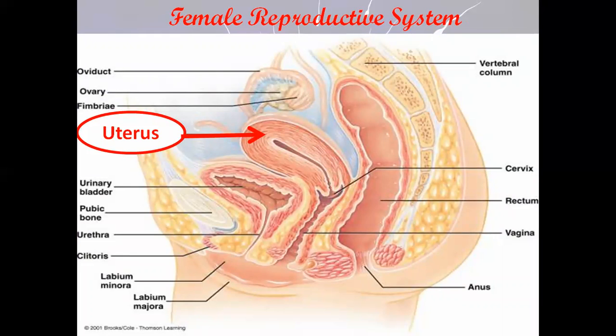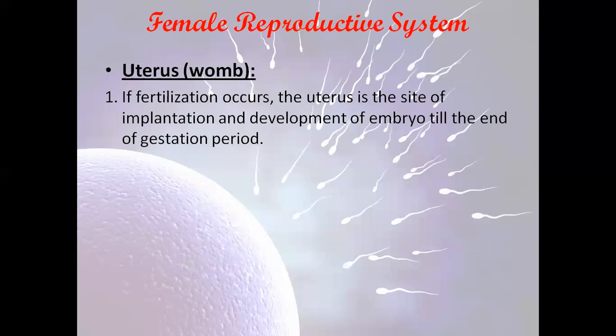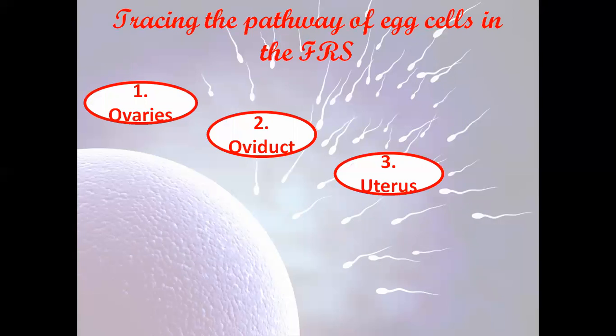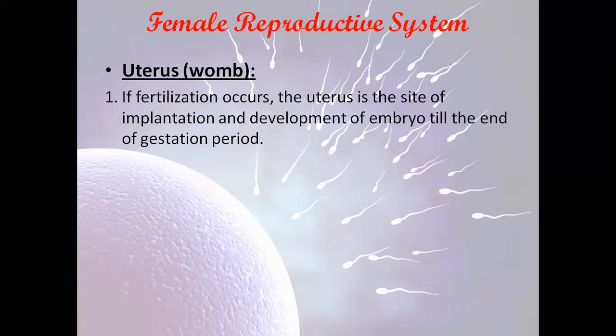This is the last point I'm going to talk about in this session, which is the uterus. Uterus, if fertilization occurs, the uterus will be the site of implantation and the development of the embryo till the end of the gestation period. What is the gestation period? It's the pregnancy period. The uterus is also known as the womb. So here, the womb or the uterus is the site of implantation and development of the embryo till the end of the gestation period.